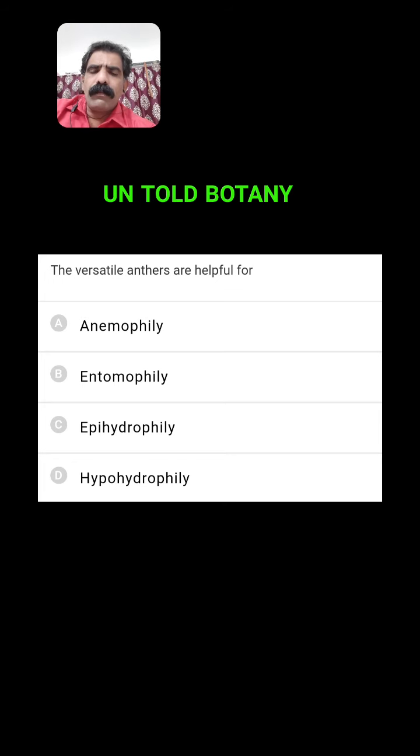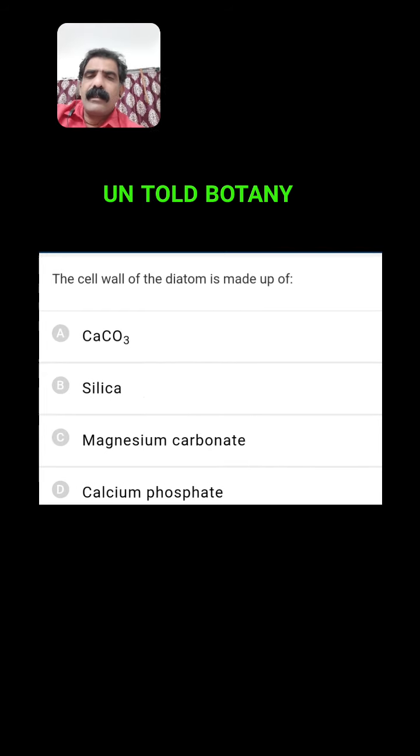We know anemophily is the pollination that takes place through the wind currents. Yes, exactly, it is the right answer, because if it is a versatile anther, the filament will flutter in the air so that the anther can release the pollen grains. So entomophily, epihydrophily, hydrophily, hypohydrophily are not the appropriate answers. First one is the right answer.